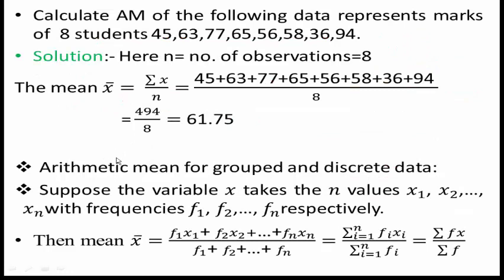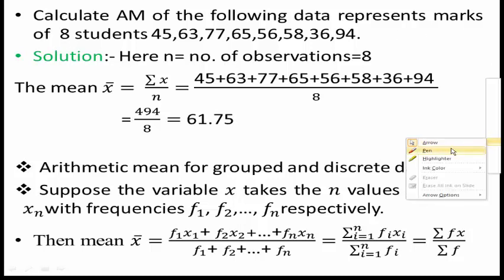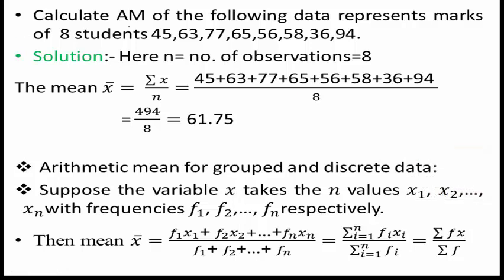So consider an example. In that example, marks of 8 students are given and you have to calculate the arithmetic mean for the following data that represents marks of 8 students in an examination. How can we calculate the arithmetic mean?